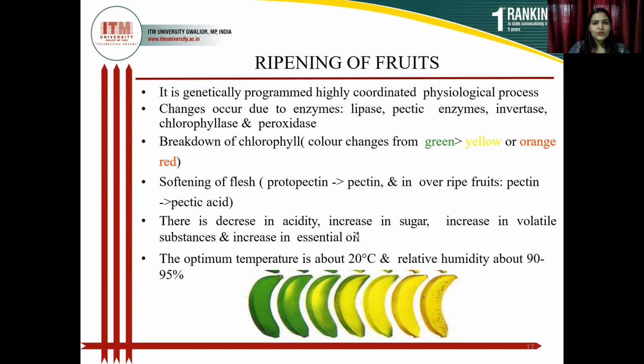There is a decrease in acidity, an increase in sugar, an increase in volatile substances, and an increase in essential oils. The optimum temperature is about 20 degrees centigrade and relative humidity is about 90 to 95% during ripening.